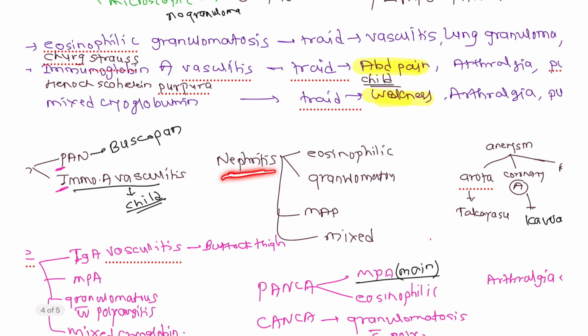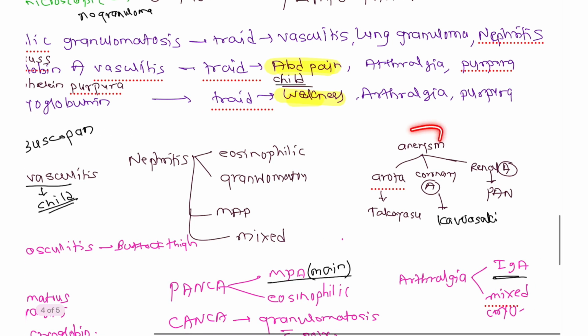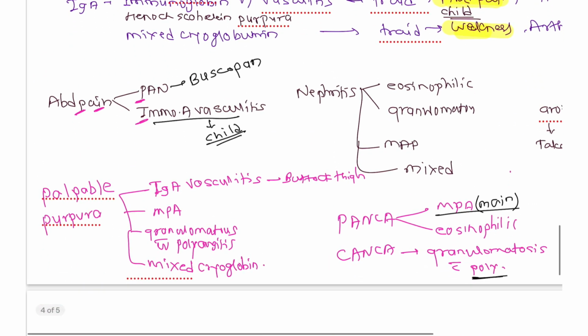Now nephritis is seen in eosinophilic granulomatosis, MPA, that is microscopic polyangiitis, and mixed cryoglobulinemia. Now aneurysm, this is very important. Aortic aneurysm is seen in Takayasu arteritis, coronary artery aneurysm is seen in Kawasaki disease, and renal artery aneurysm is seen in PAN.